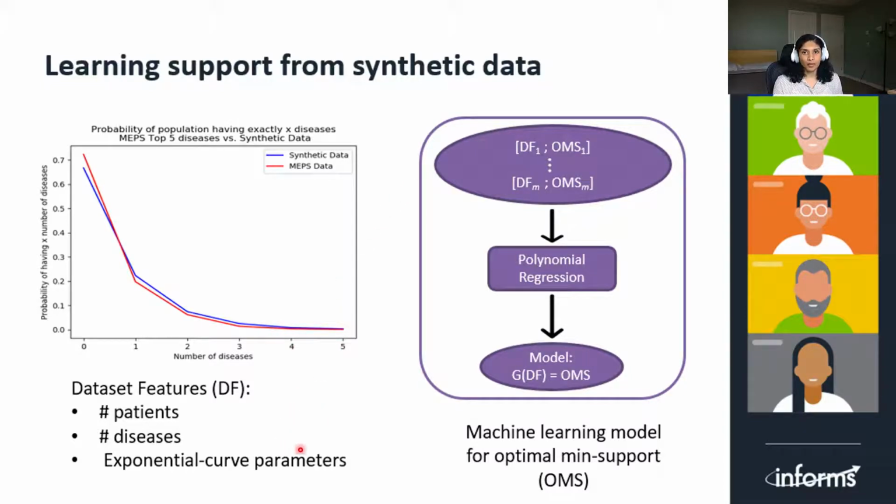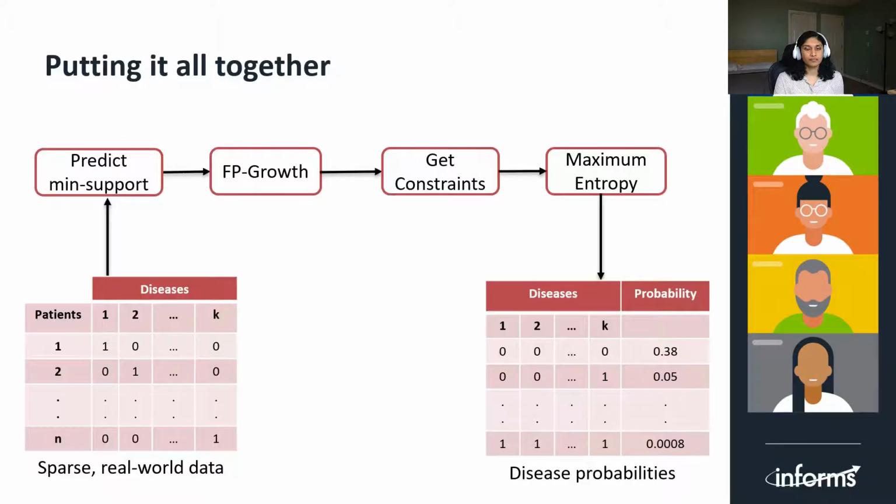These exponential parameters, along with the number of patients and diseases, comprise the dataset features that we will use for machine learning. We create training data comprising pairs of dataset features and corresponding optimal min support values, one pair for each synthetic dataset. We found that a simple polynomial regression approach produced the best predictive model for choosing the min support.